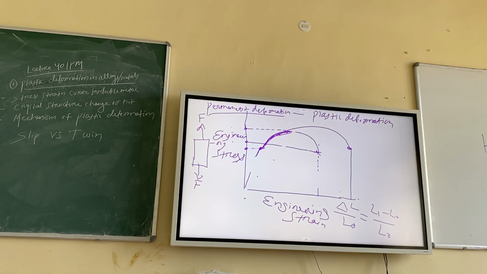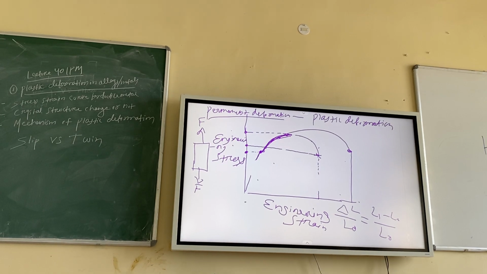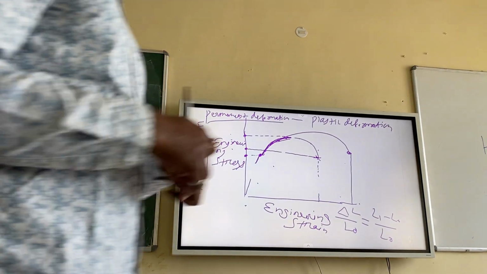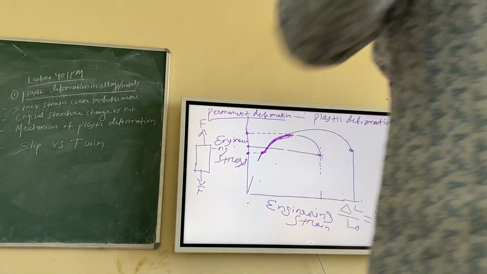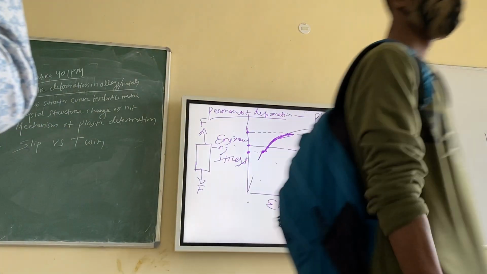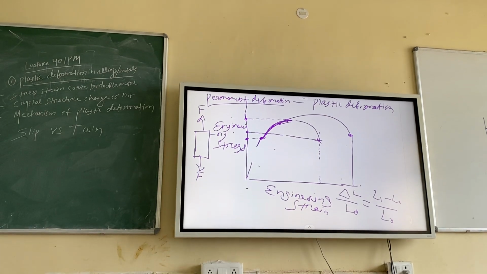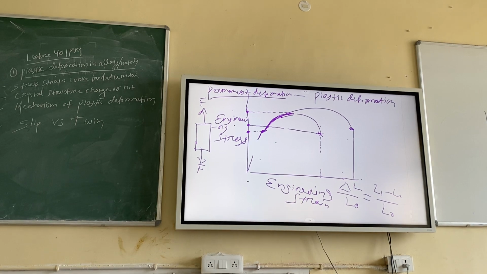Gauge length. We are not considering the whole length of the tensile specimen. You remember the tensile specimens I have shown you? Okay, I'll show you a real picture of that again. That is the gauge length. Why are we focusing on the gauge length, not the entire length? Anybody tell me? Because that particular region has a uniform cross section.